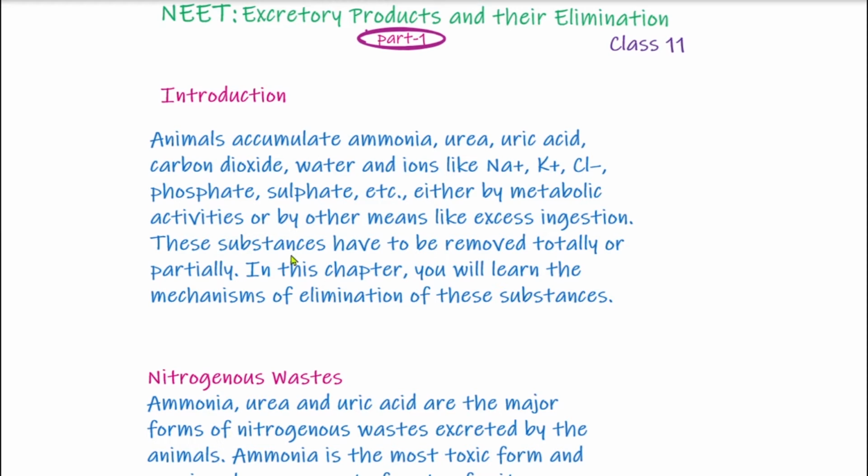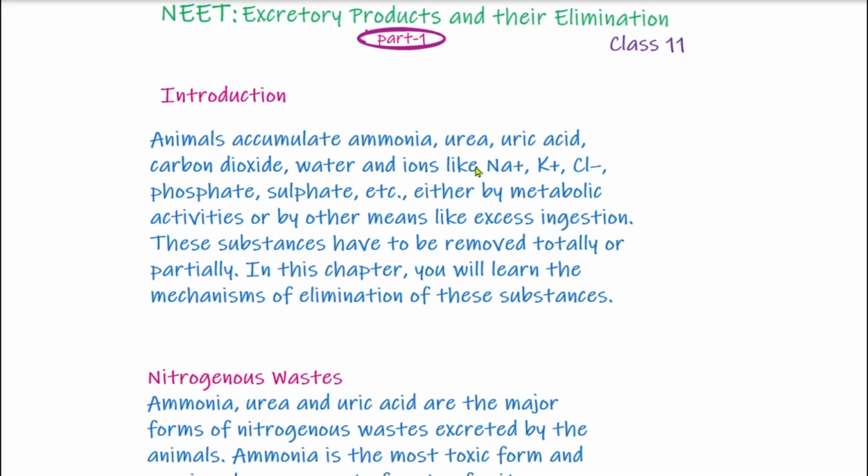These substances have to be removed totally or partially. And students, these substances are required to be removed either totally or partially, depending upon the need. For example, these sodium, potassium, chloride ions are required to maintain the osmolarity of the blood.